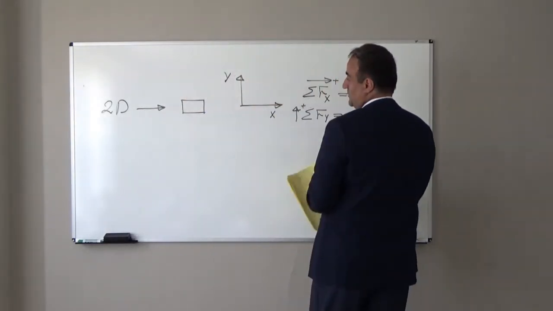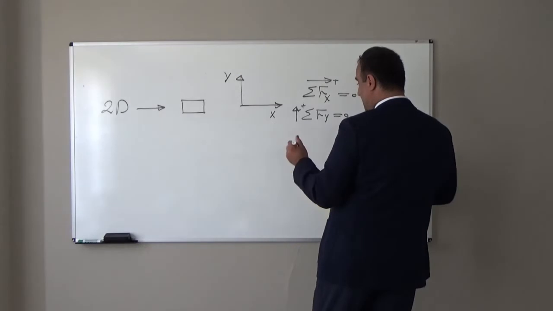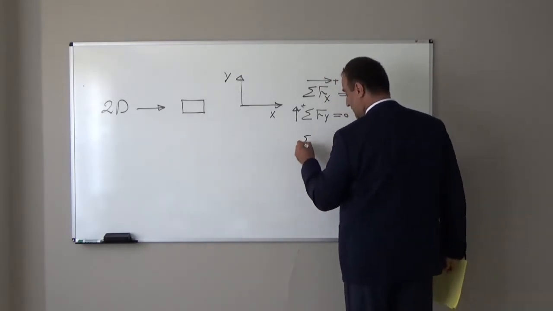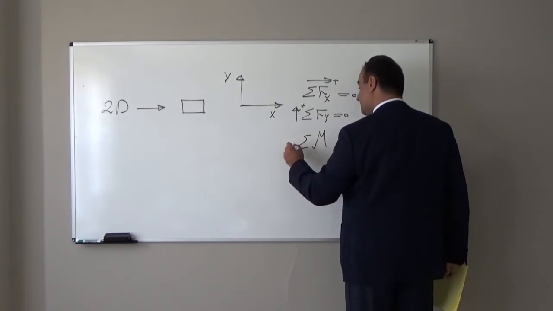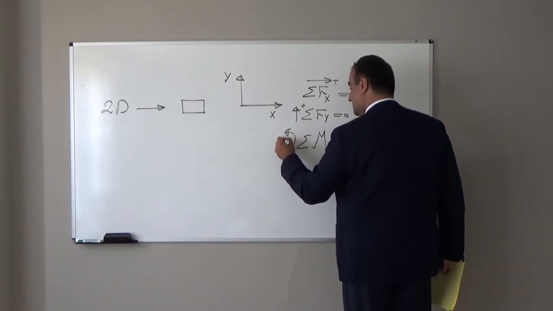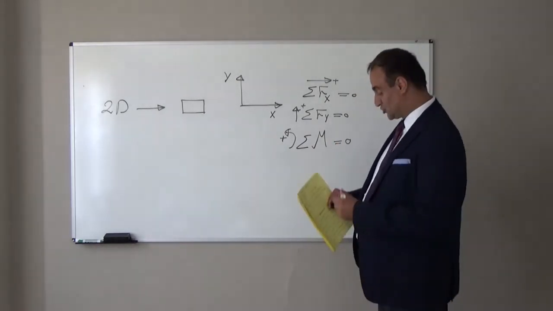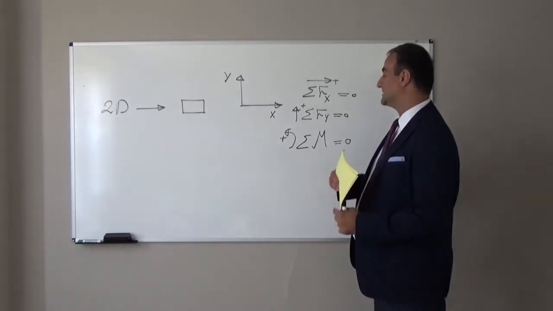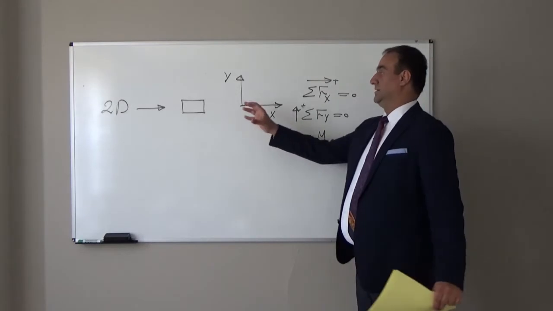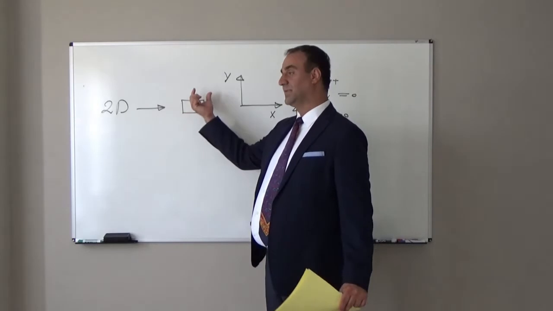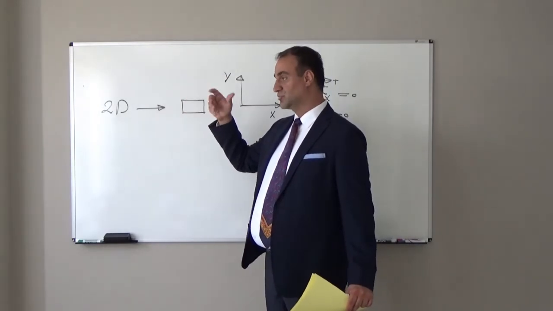So in order to prevent rotation, we need another equation. The summation of moments with respect to one point should be equal to 0, too. So, if the summation of forces in x and y is equal to 0, the object will not move in the x and y directions, but still it can rotate.